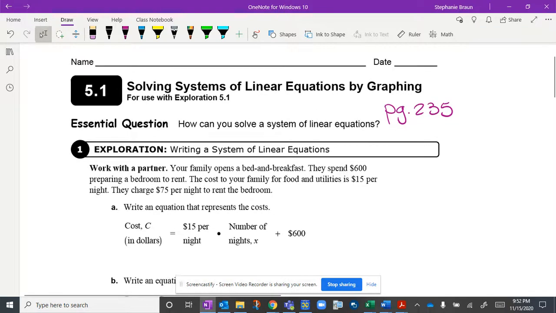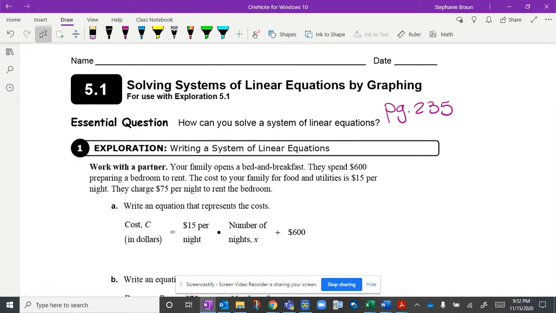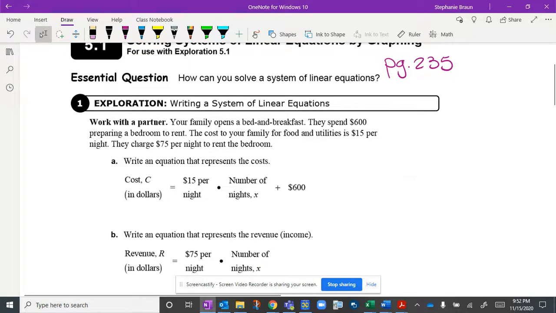This first lesson is about graphing. And this exploration is on page 235 if you want to look at your book. You should be following along in your spiral on these explorations. So let's go ahead and jump in.